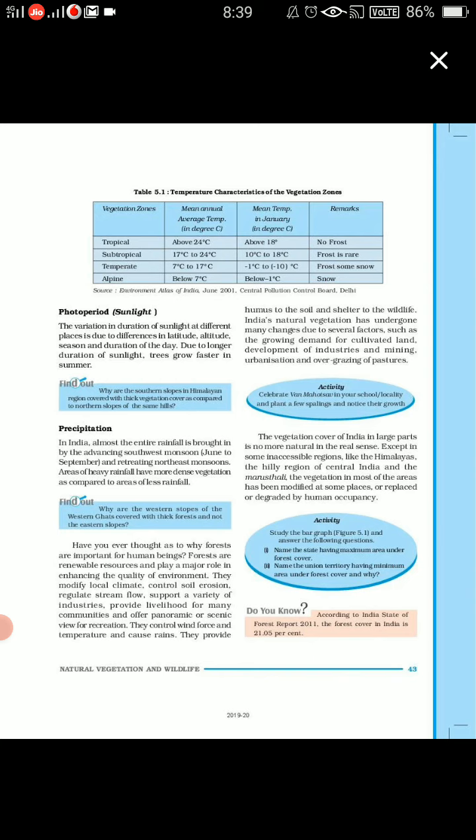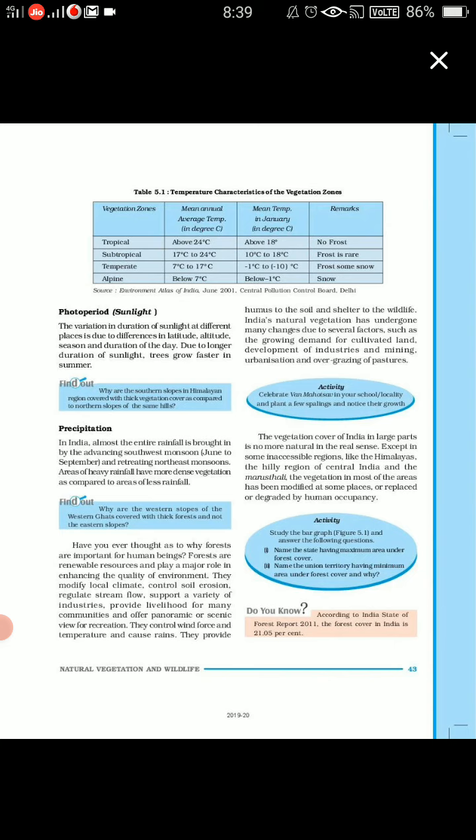Now comes the photoperiod, that is the sunlight. Now children, you will agree the variation in the duration of light, which is different at different places, at different latitudes, different altitudes, different seasons, duration of the day, that also is going to affect the vegetation, fine. Due to the longer duration, trees are growing faster in summers. As you see, in those seasons they grow more, and in the winter season their growth is a bit slow. So that also depends.